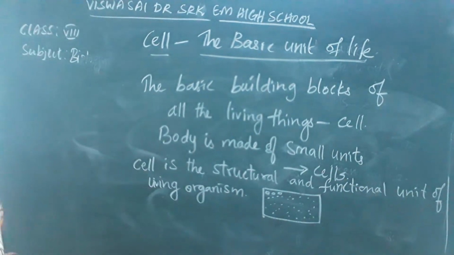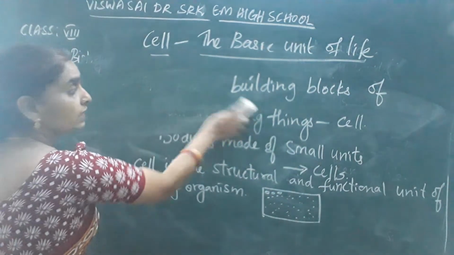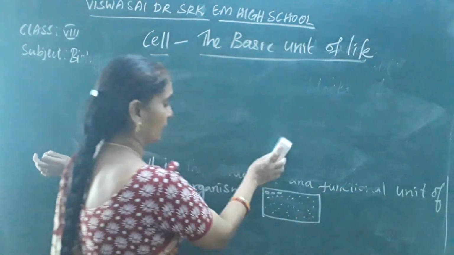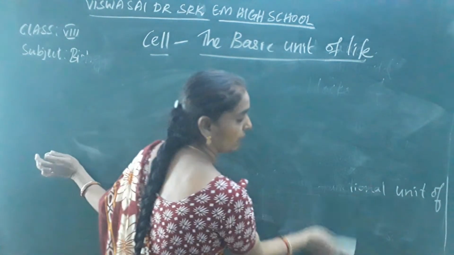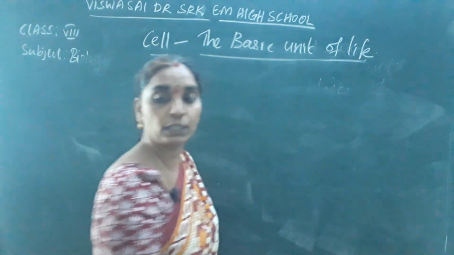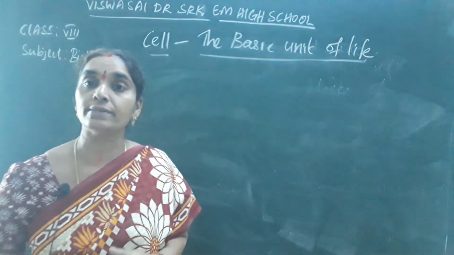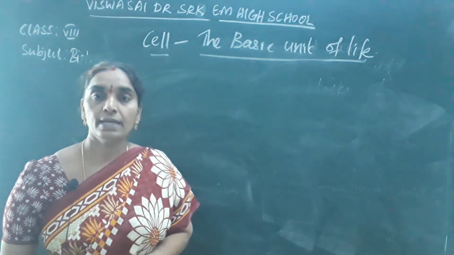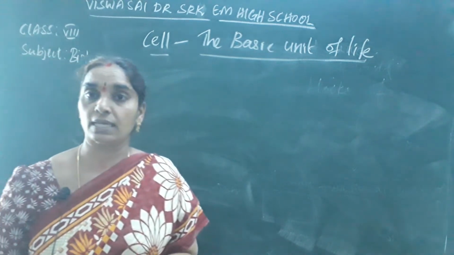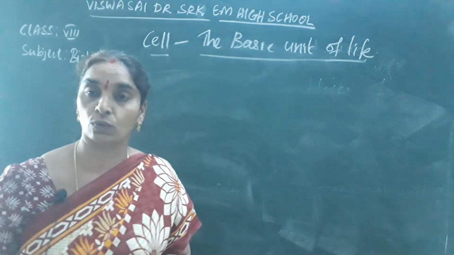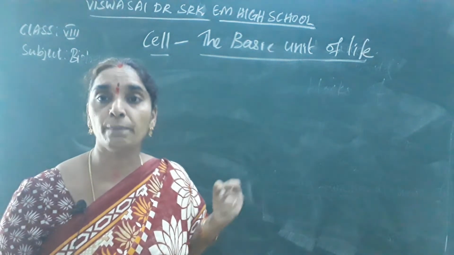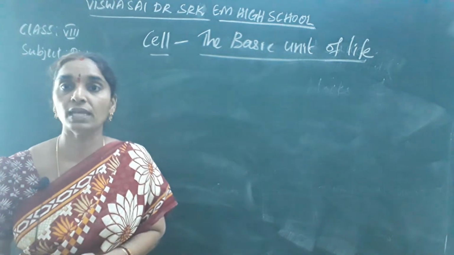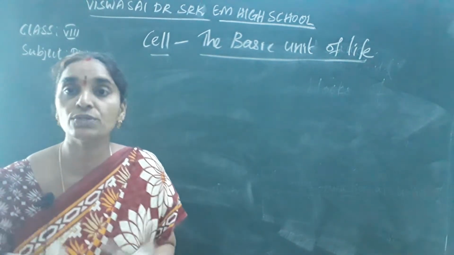Okay children, so who discovered the microscope? What is a microscope? We have studied. So how do you observe these cells? You can observe these cells of a living organism with the help of a microscope. Microscope is an instrument with which you can see the organisms which we cannot see with our naked eye. Is it clear? There are many organisms, from the smallest mosses to the highest coniferous plants, or the smallest bacteria to the highest blue whales, that we can see only with the help of the microscope, isn't it?